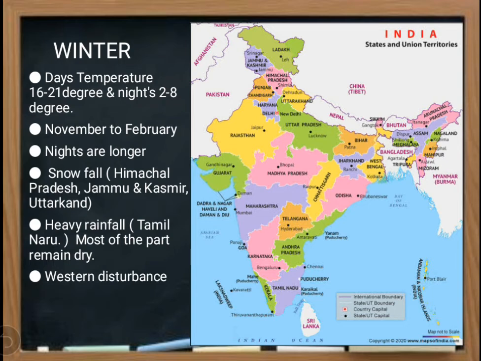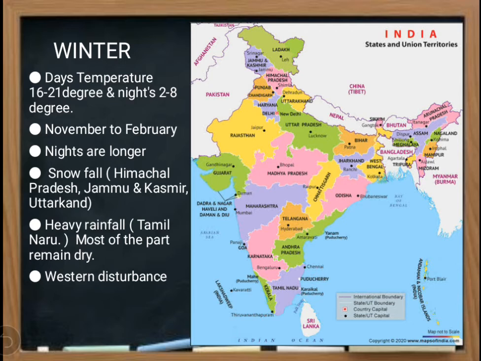In this time, the day's temperature remains 16 to 21 degrees, and at night it comes down to 2 to 8 degrees. But in some places of India, particularly in northern India, the temperature becomes very low.